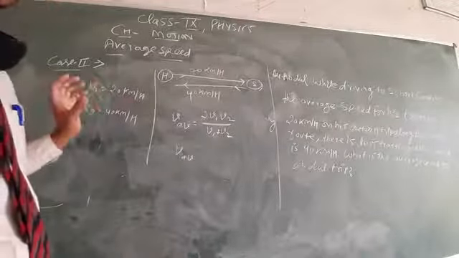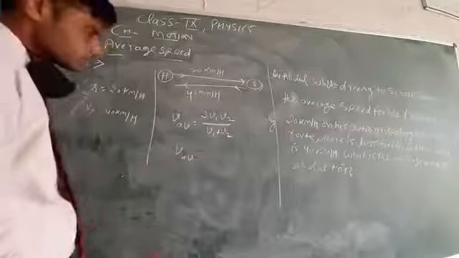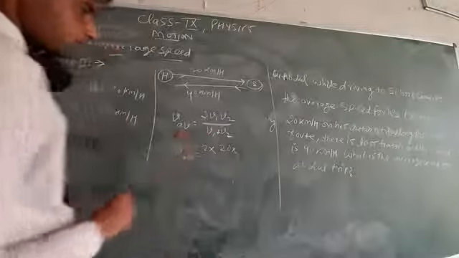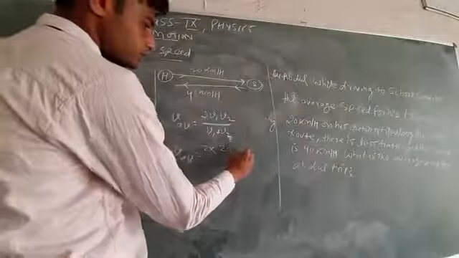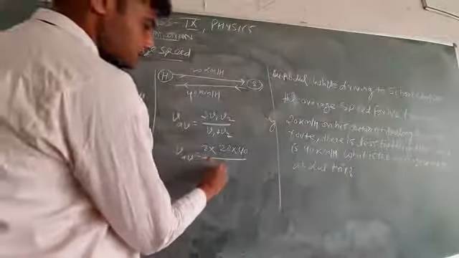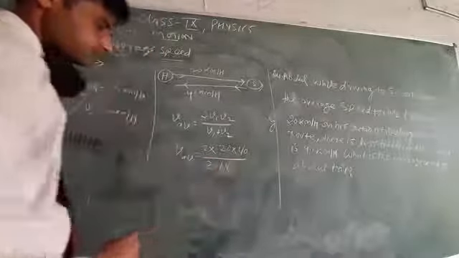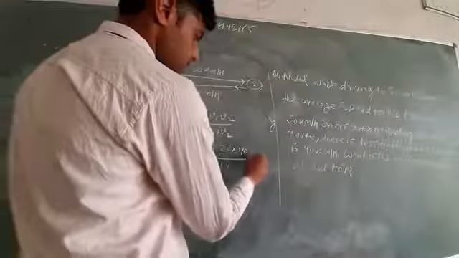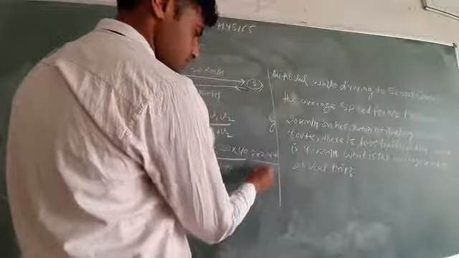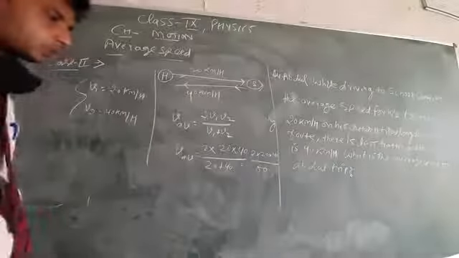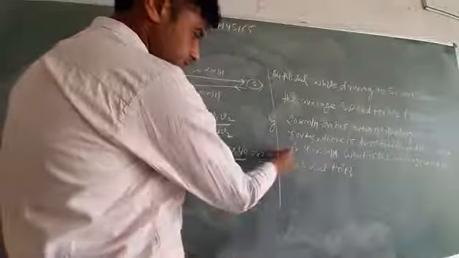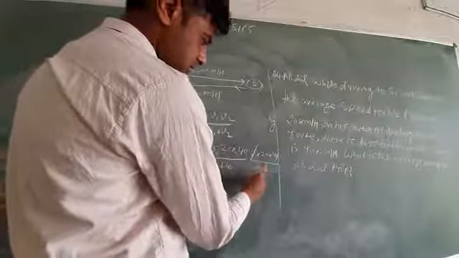So by putting the values, v1 is 20, v2 is 40, and v1 plus v2 is 20 plus 40. So this is 2 into 20 into 40 upon 60. When you solve it, the 0 cancels the 0, and this is 3.